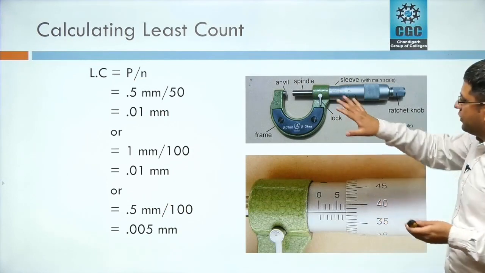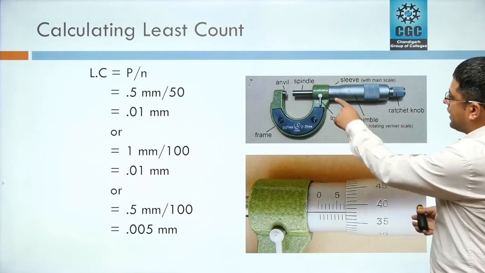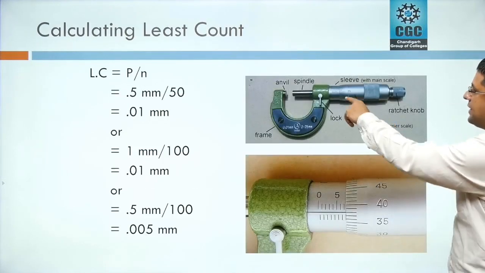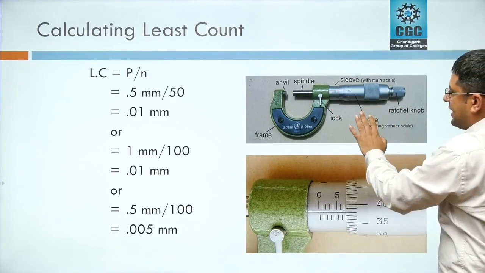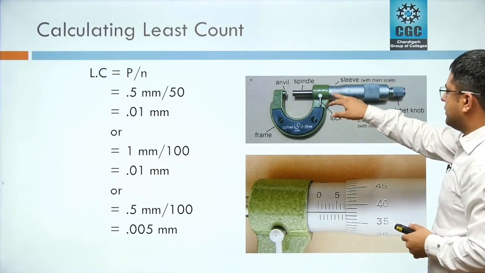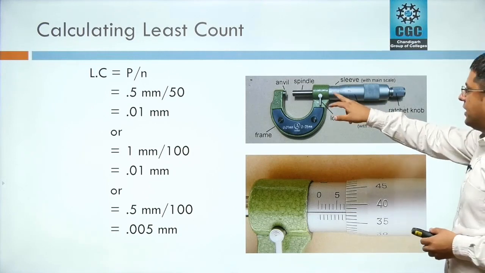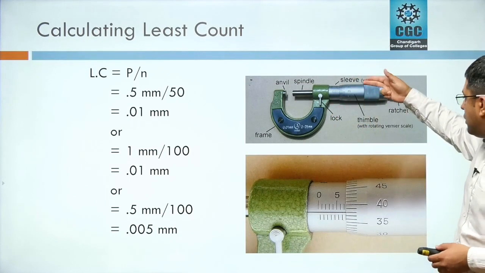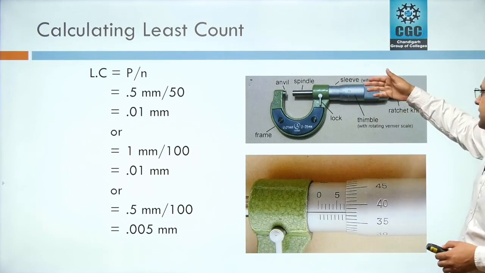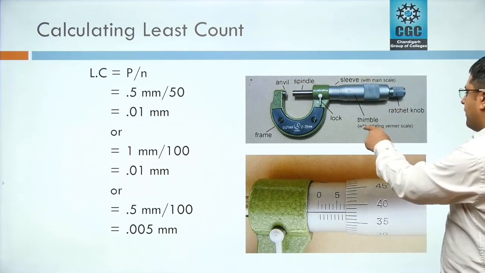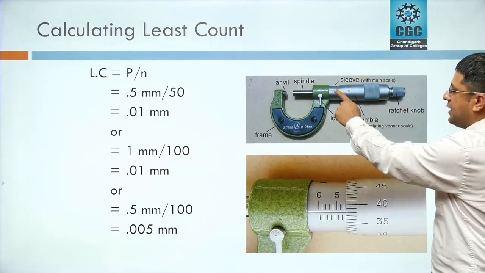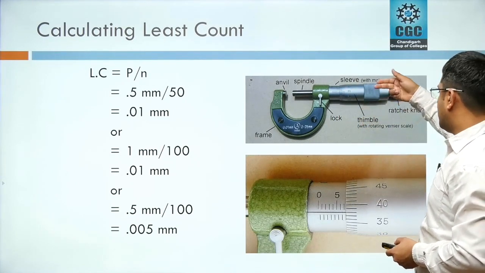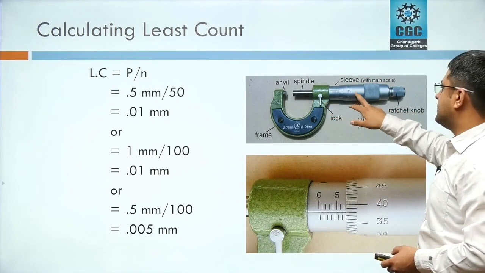Look here on this picture, this center line is known as the indexing line, जो एक horizontal line बीच में जा रही है. हाँ, this center line जो इसके अंदर जा रही है, this is the indexing line. There are two types of reading. जो हमारी sleeve है जो अंदर जो दिख रही है आपको, इस sleeve के ऊपर जो divisions है उसे हम बोलते हैं main scale. और जो thimble है हमारा, this is the thimble with a rotating vernier scale. ये हमारा वर्नियर स्केल है, ये हमारा मेन स्केल है. The scale on the thimble is a vernier scale and the scale on the sleeve is a main scale.